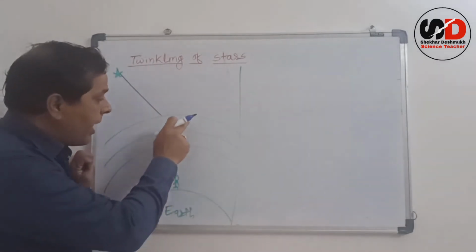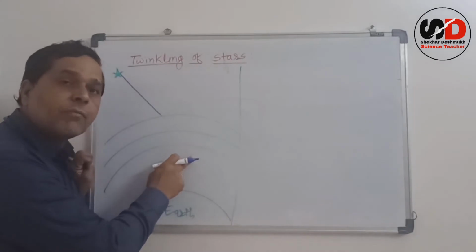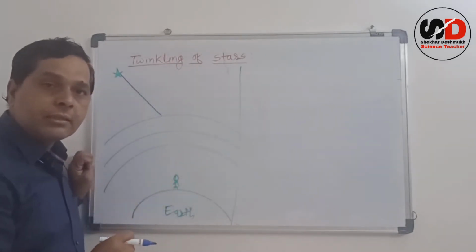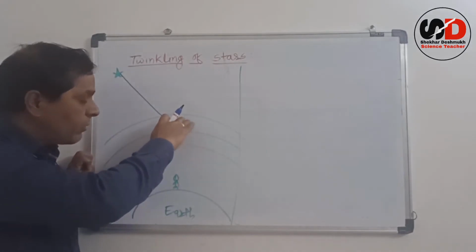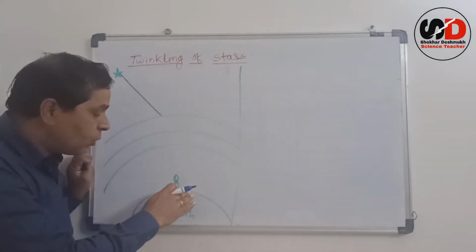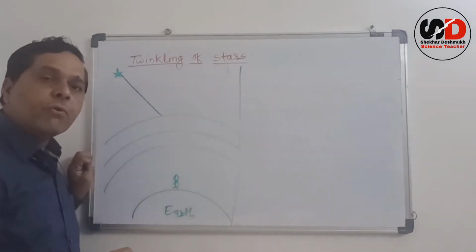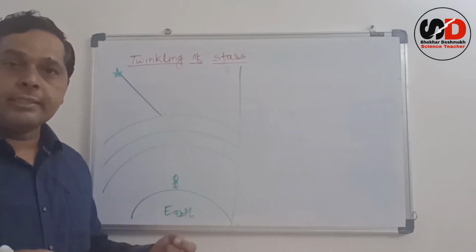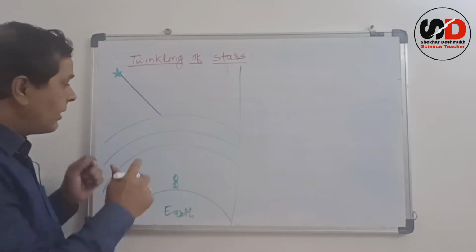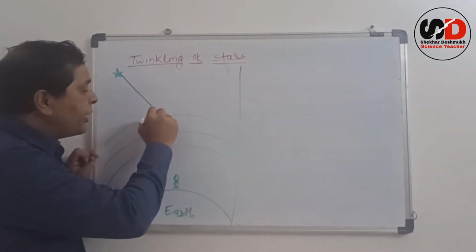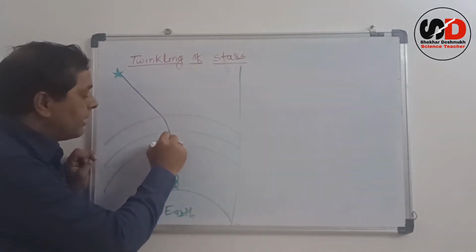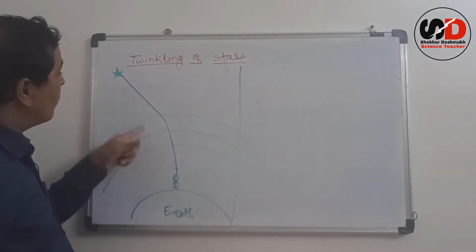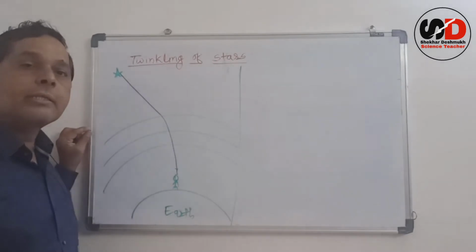But as the layers of the air have different densities, the density of the air gradually increases as we go towards the earth, and therefore the refractive index also increases as the density increases. And due to that, the light continuously bends and reaches us, and therefore we are able to see this star.